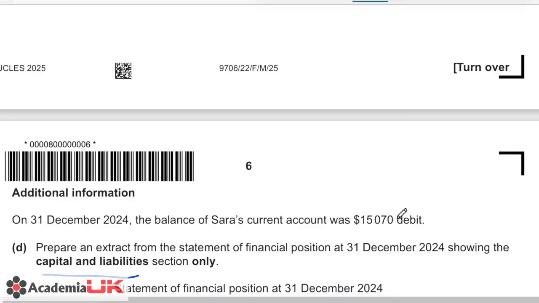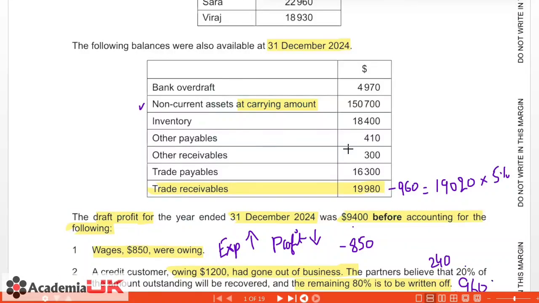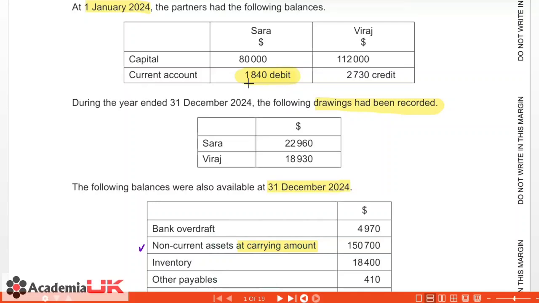So remember, in the question they had given us all the information. Now one important point they have mentioned is that at the closing date, the balance on Sarah's current account is 15070 debit. At the start of the question, this was given to us as 1840 debit, right?